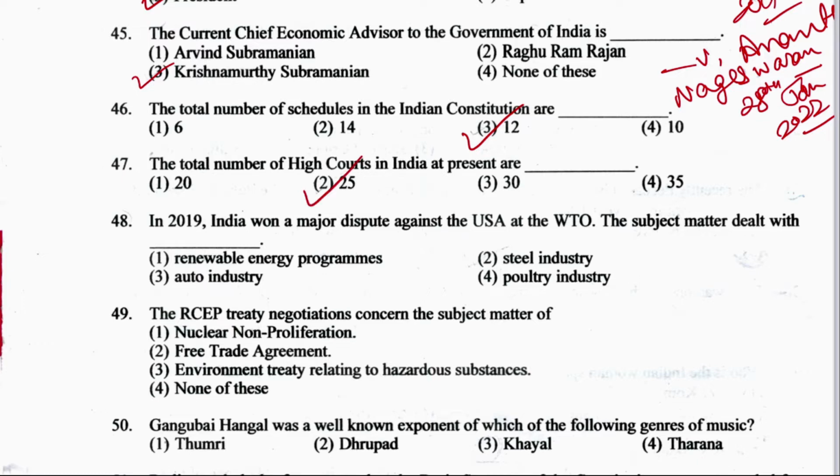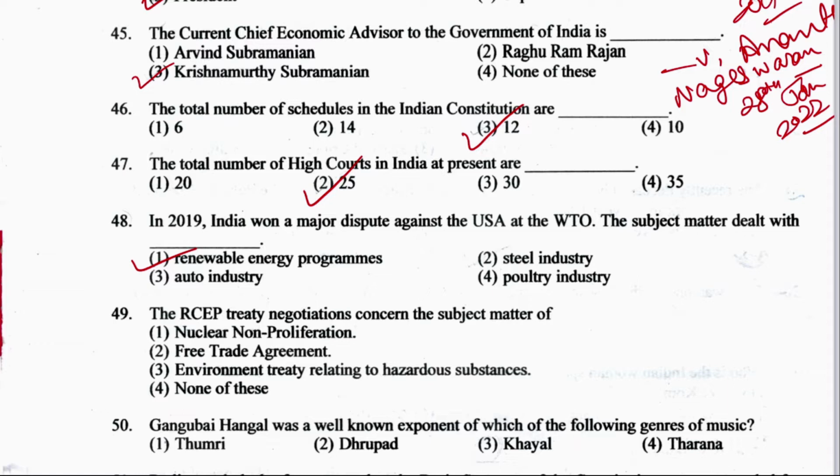In 2019, India won a major dispute against the USA at WTO. The subject matter dealt with was renewable energy program, steel industry, auto industry, or poultry industry. The right answer is option number A, renewable energy programs. Next question, question number 49.